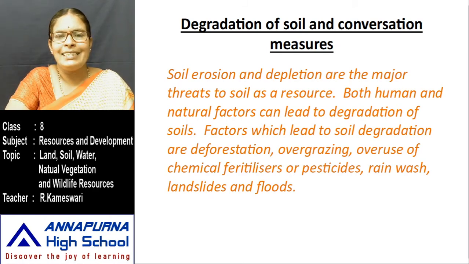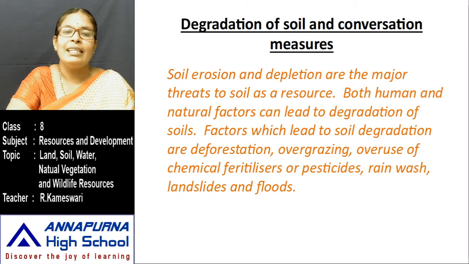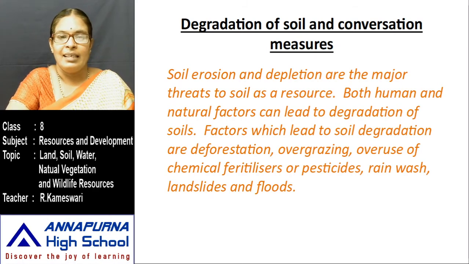The quantity is growing but the quality is decreasing. After the agricultural revolution, the green revolution, the use of fertilizers and pesticides has been increasing. Rainwash, landslides and floods are the main factors of soil degradation.